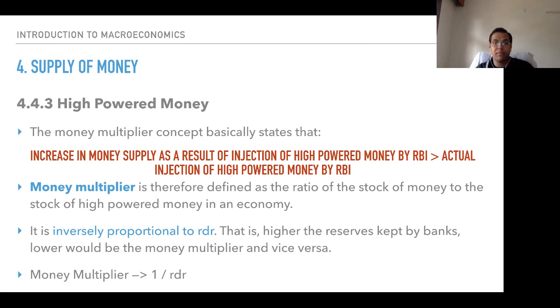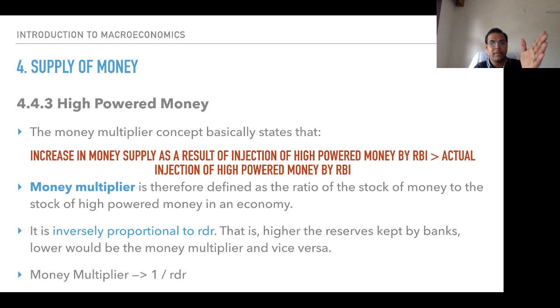The money multiplier concept basically states that the increase in money supply as a result of injection of high-powered money by the Reserve Bank of India is greater than the actual injection of high-powered money by the Reserve Bank of India. This is something we explicitly see because the Reserve Bank of India can only do so much. It cannot be granting loans to every single industry in this country. That has to be done by banks.